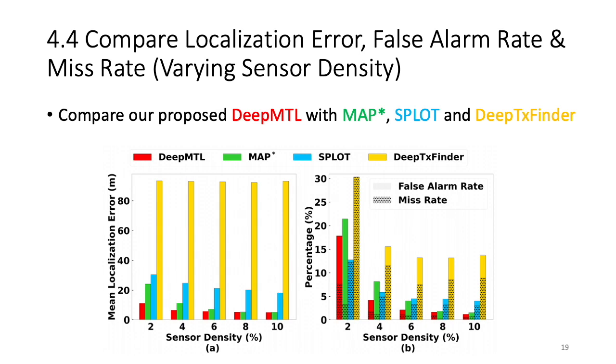Now let's look at subplot B. When the sensor density is 2%, all 4 algorithms perform pretty badly. When the sensor density increases to 4% or above, DeepMTL performs the best in terms of the summation of false alarm rate and miss rate. And again, DeepMTL is best at dealing with multiple transmitters when the sensor density is sufficient.